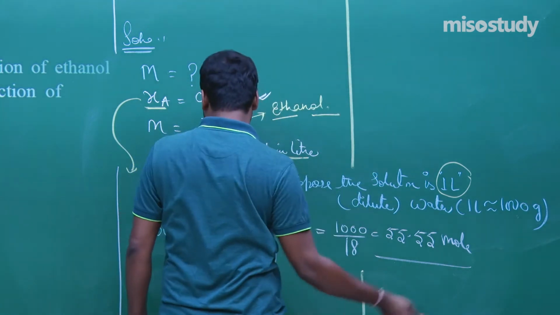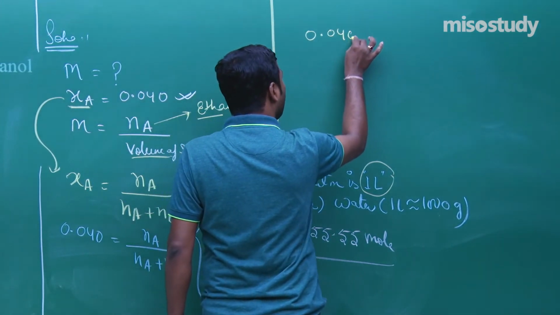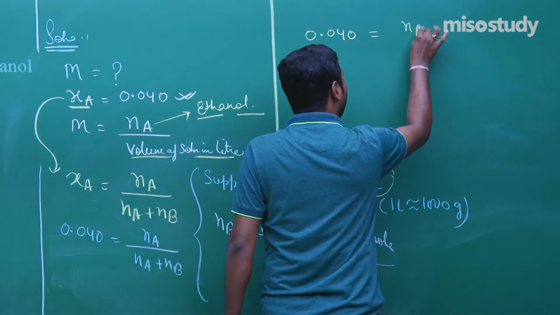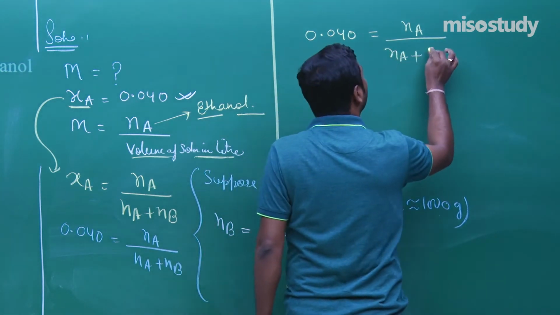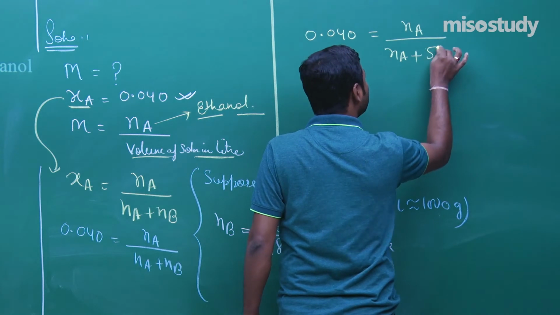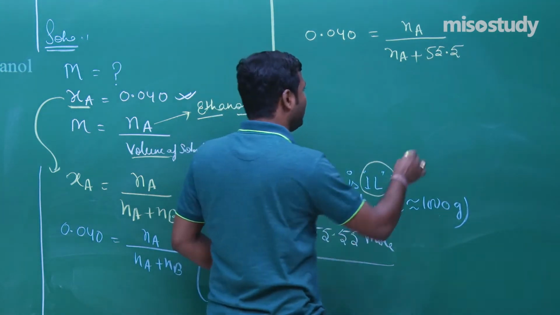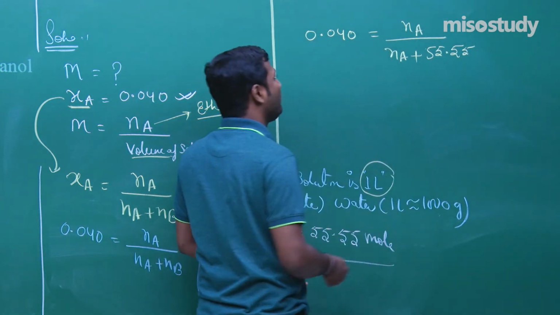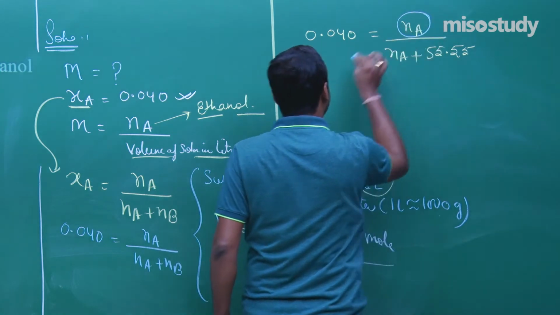It's very simple. Now put the value: 0.040 is equal to Na upon Na plus Nb. Nb is 55.55 moles, or you can say 55.5. After solving this, we get Na.